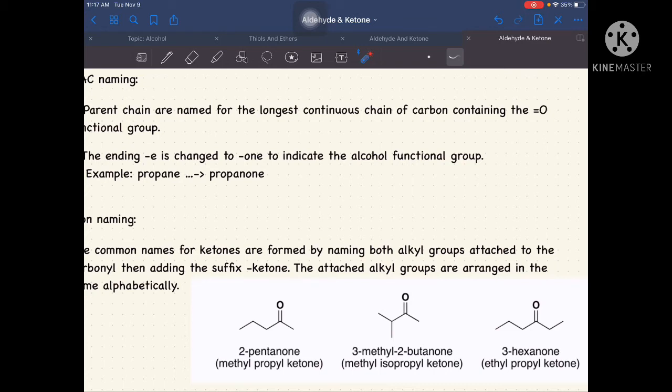Now, let's have its common name. So, kagaya ng kanina, tatanggalin natin ito in our common naming kasi andito nakakonect yung ating functional group na carbon. So, ngayon titignan natin kung ilan yung nakakonect sa ating right side. So, we have here 1, 2. So, ibig sabihin that is ethyl. Then, next on our left side, we have here 1, 2, 3. So, that's propyl. So, through alphabetical order, mauuna si ethyl. So, that's the point na nakuha natin si ethyl propyl ketone.